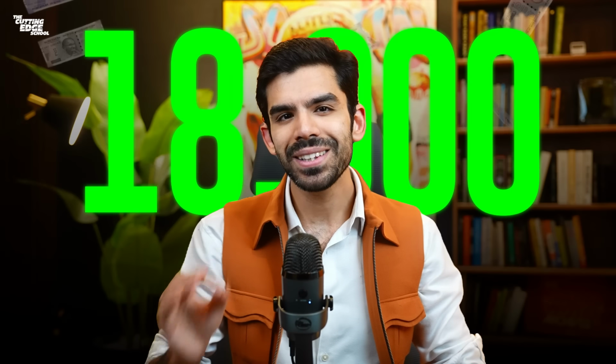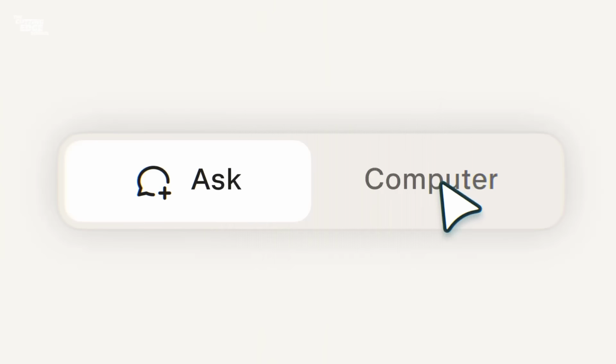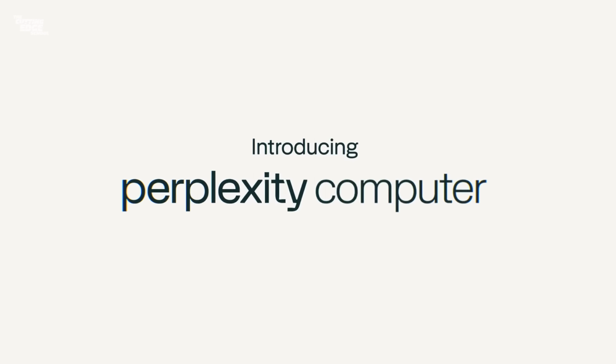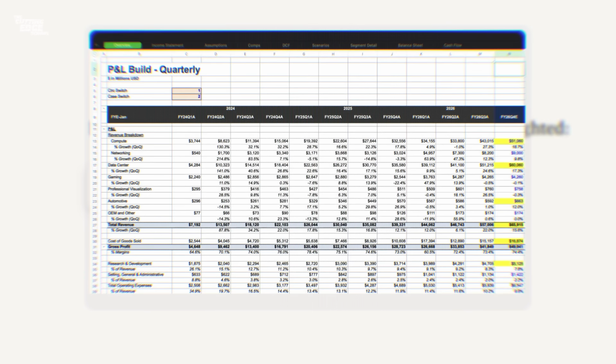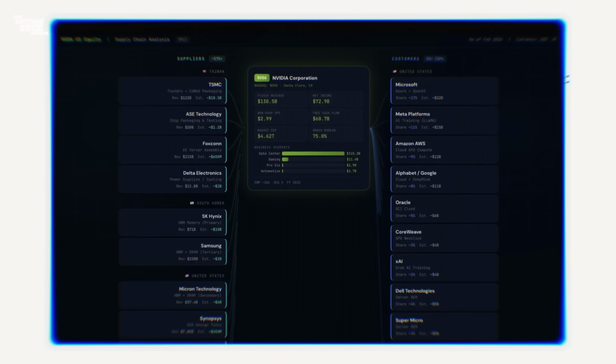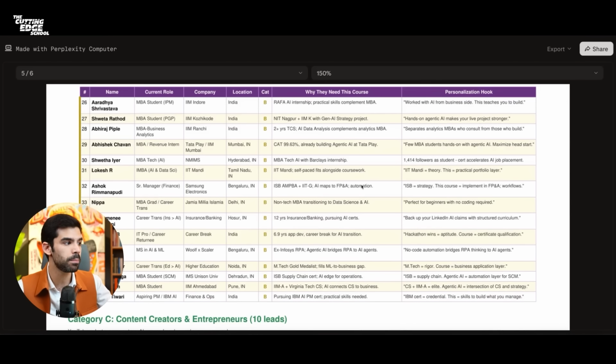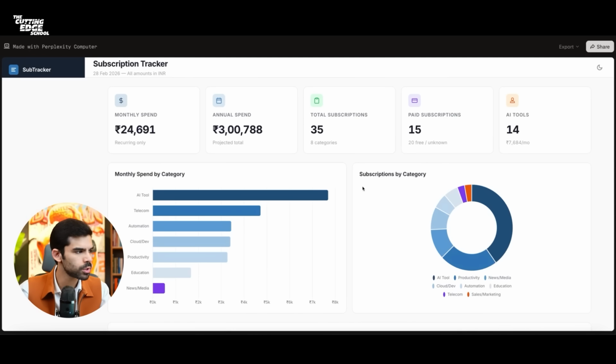We just spent 18,000 rupees to buy Perplexity Max, which allows you to use their Perplexity Computer. There is no other agentic AI tool that can actually match these features. This is not a paid collab, and trust me, you're not gonna believe the kind of results we saw from Perplexity. So without further ado, let's get started.